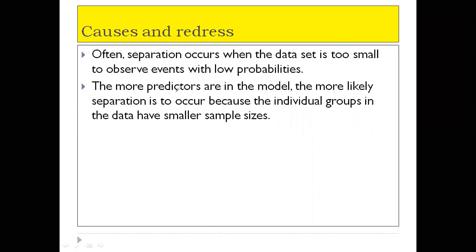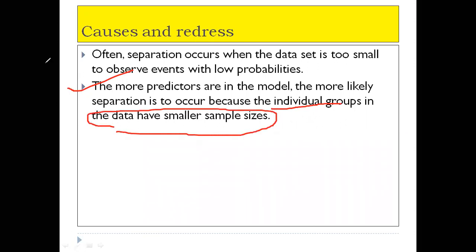The more predictors are in the model, the more likely separation is to occur, because the individual groups in the data have smaller sample size. So you do note these two points. These are the causes. First of all, very important, when the data set is too small, this type of problem occurs while you are executing logistic regressions.